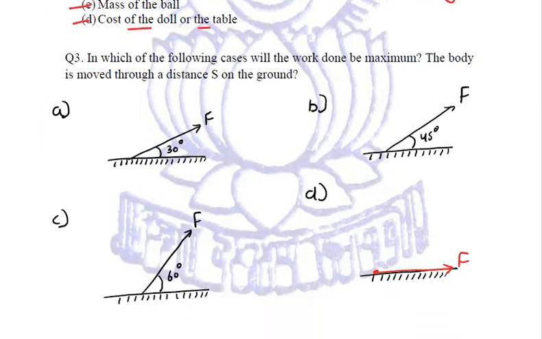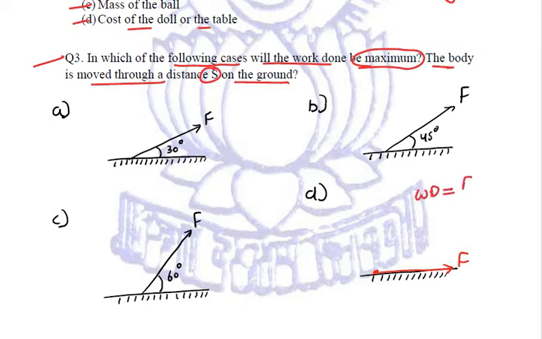So the correct option among these is the time taken, the one that need not be known. Let us see the third question. Now this is a good question. In which of the following cases will the work done be maximum? The body is moved through a distance S on the ground. Now we know that if we are talking about work done obliquely, the formula for work done is F into S into cos theta.